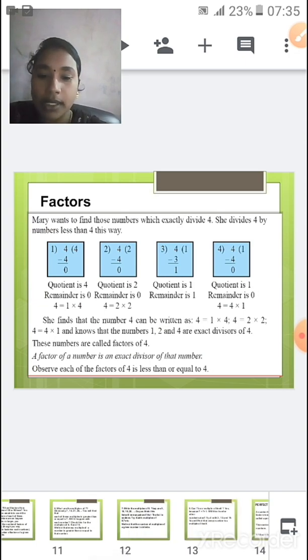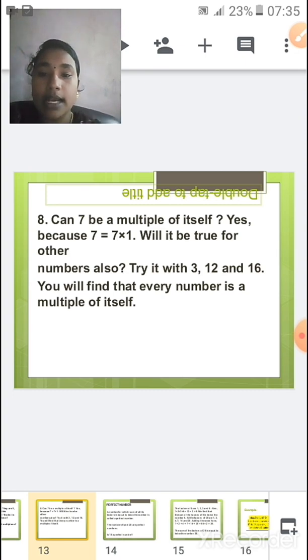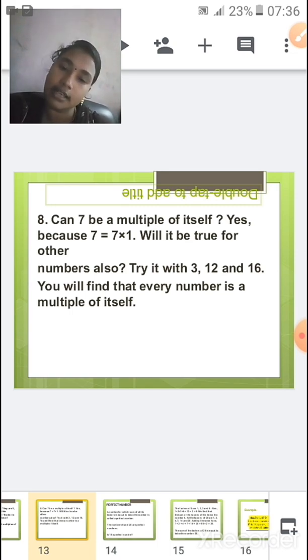So what are multiples? Multiples are nothing but numbers. Suppose I take the number 7. What will be the multiples of 7? It is just the answers of the multiplication table of 7. So you multiply 7 by 1, 2, 3 and so on, and the multiples of 7 will be 7, 14, 21, 28, etc. Right?